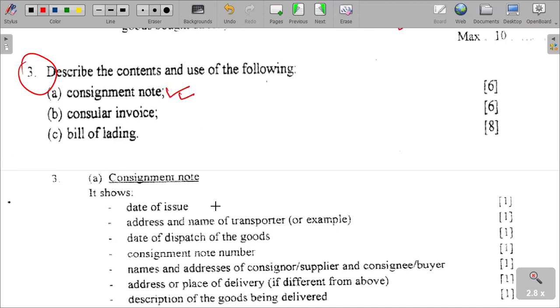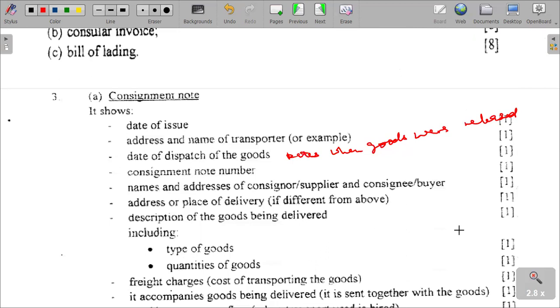It shows date of issue and address, name of transporter, which is a transportation document. For example, date of dispatch of goods, which is to say when the goods were released. That is the dispatch date. Consignment note number is to say which batch number they were. The batch number is also found on a consignment note.